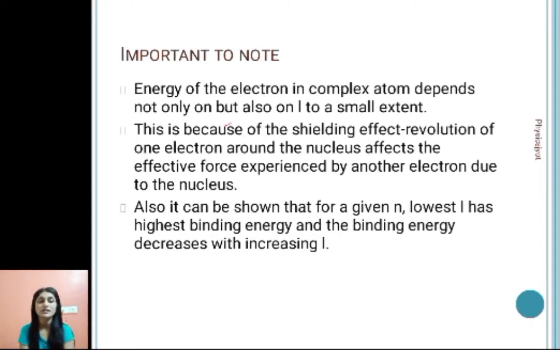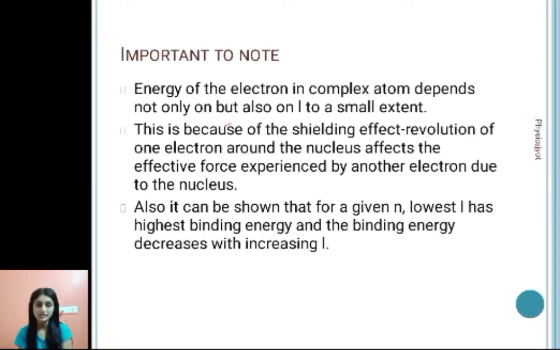But here it's not that energy depends only on n, energy depends on l also. And why is it so? Because of the shielding effect. What is the shielding effect? Suppose an electron is revolving around the nucleus. The effective force experienced by another electron due to the nucleus, that is what is called the shielding effect.